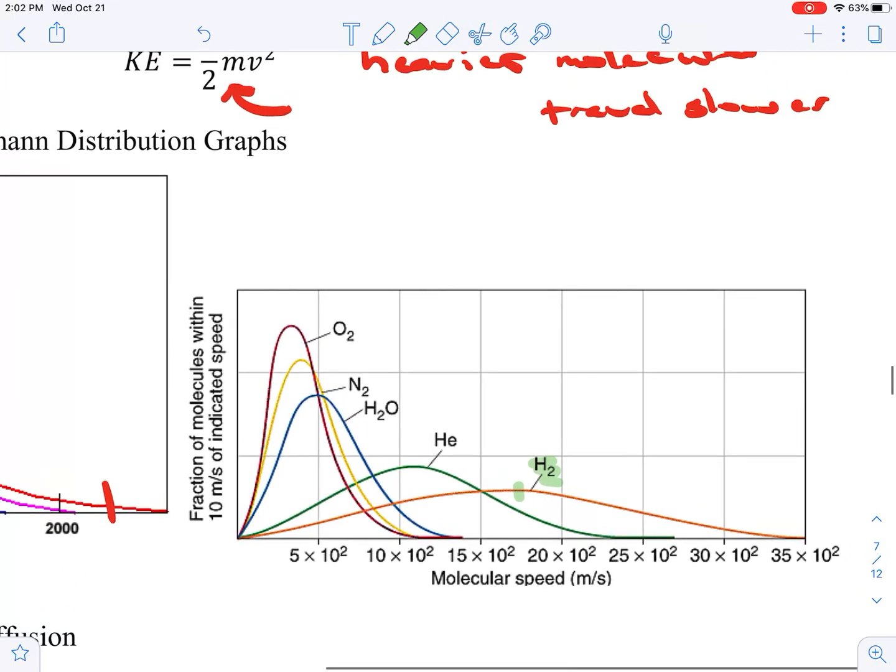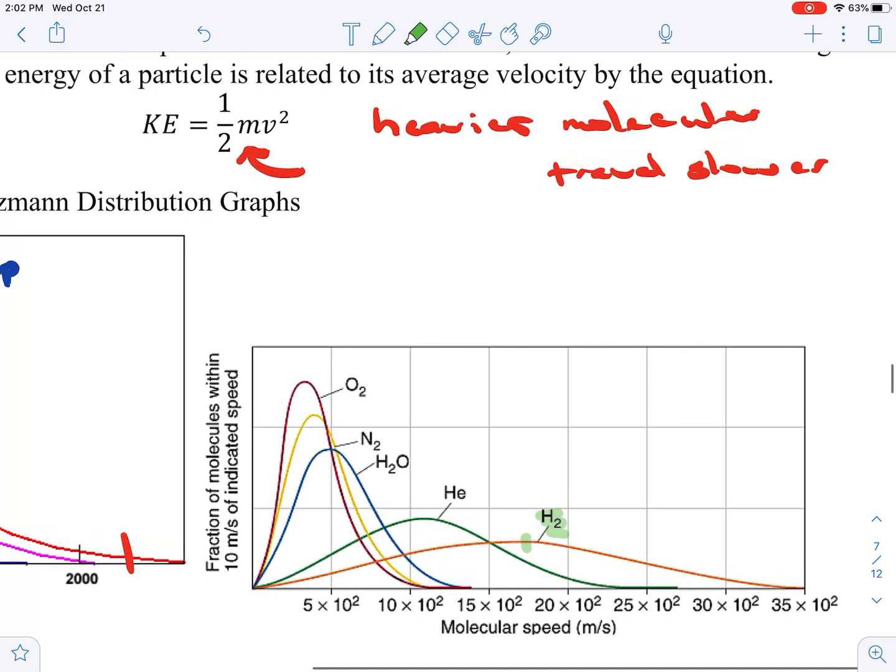Looking at this formula, kinetic energy equals half mv squared. The m is really small for hydrogen, so its average velocity is going to be higher than, say, oxygen, whose average velocity would be over here. Does that make sense?